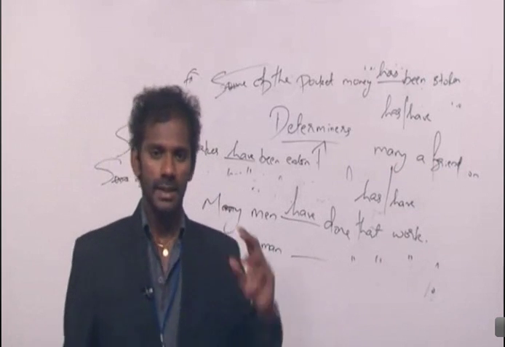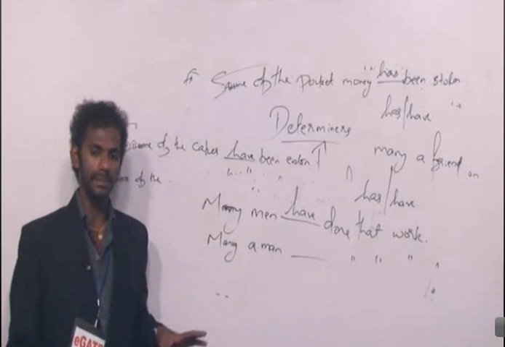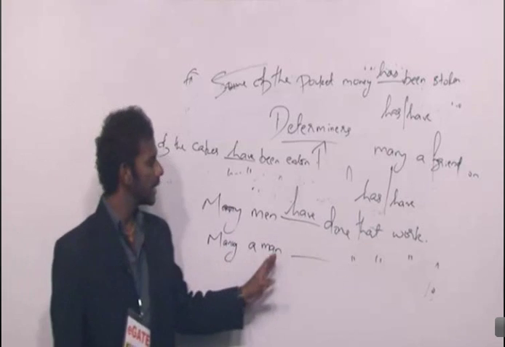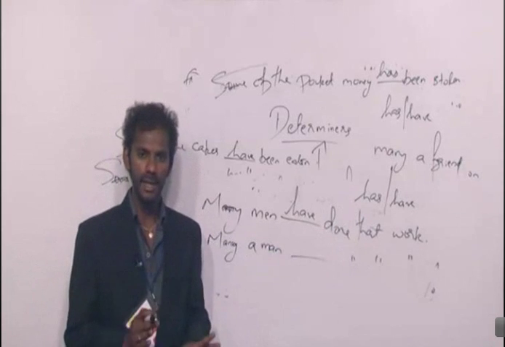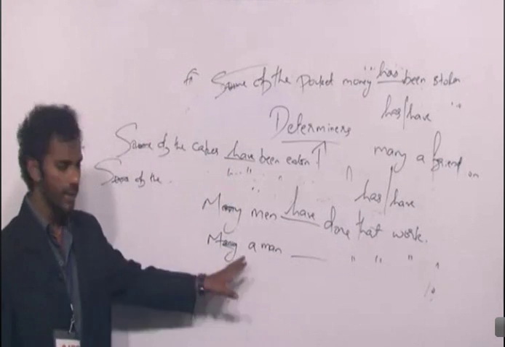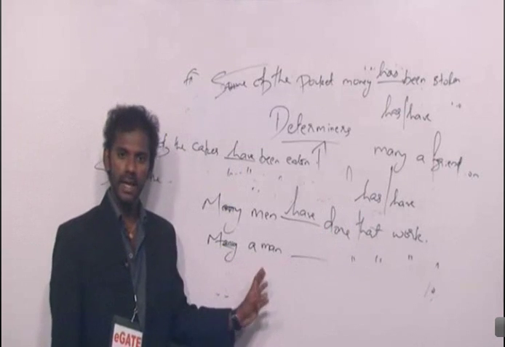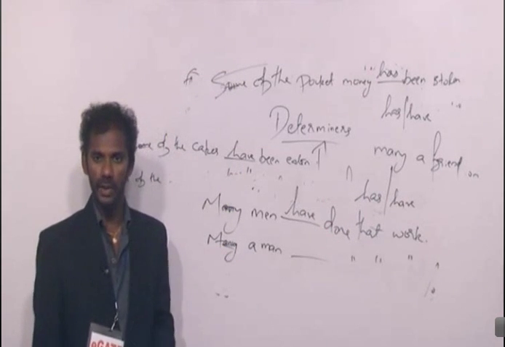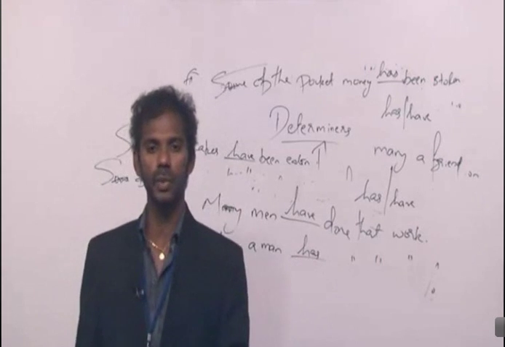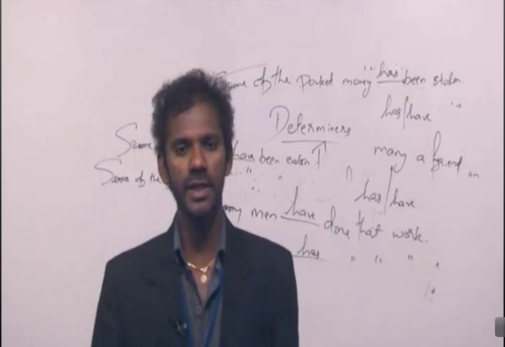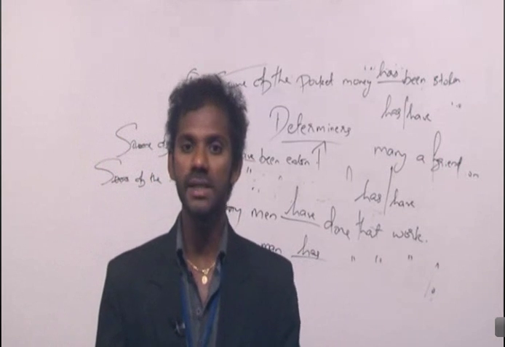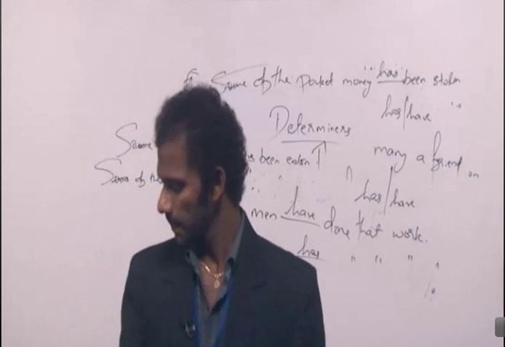Come to the second one. The meanings of these two sentences are the same, but the subjects are different. Many a man ___ done that work. Same logic, same rule. Many is a determiner. You forget about it. We're not concerned about it. What's the noun here? A man is a noun. Singular, plural? Singular. So the verb also must be singular. Many a man has done that work. So, many men have done that work, many a man has done that work. Even though the meaning is the same, the subjects are different. Right?